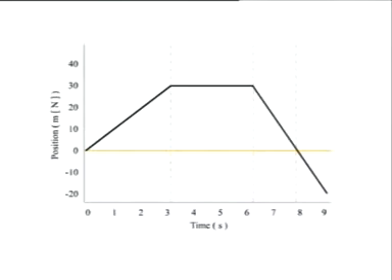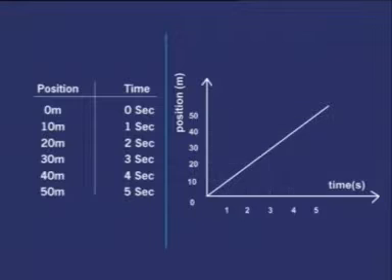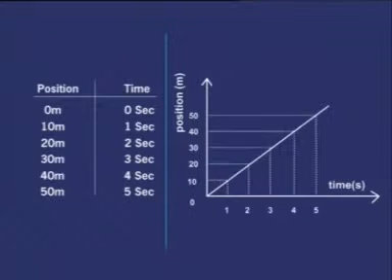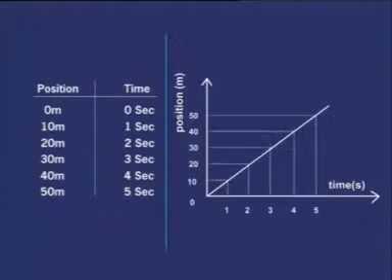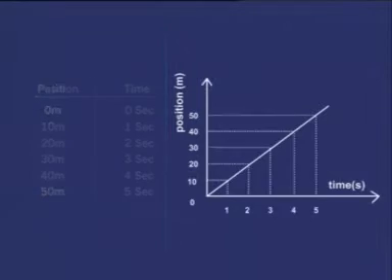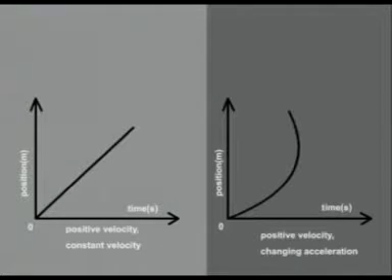Consider a car moving with a constant rightward velocity of plus 10 meters per second. If the position time data for such a car were graphed, the resulting graph will be like this. Here, note that a motion with constant positive velocity results in a line of constant and positive slope when plotted as a position time graph. Note also the changes in the graph plotted for the two types of motion like this.